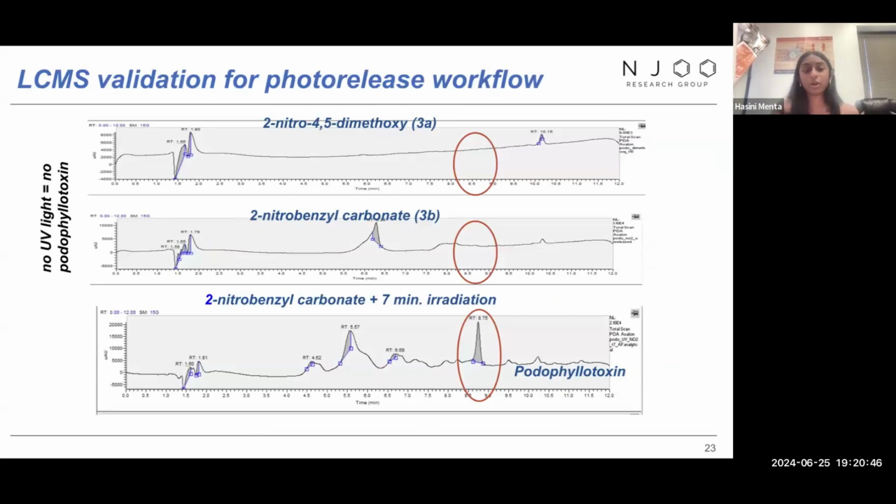Now, a quick overview of the LCMS data that we were using to validate our photorelease compounds. We can see in the first two graphs that there is no peak in these two circled areas where podophyllotoxin should be seen. That means that no photorelease is happening because these two are not being exposed to the UV light. However, when we look at the bottom, where we see the 2-nitrobenzoyl carbonate that has been irradiated with UV light, we do see a podophyllotoxin peak. So that shows that after UV, we can clearly distinguish the podophyllotoxin peak that is activated by the light, which is not seen in the other two.